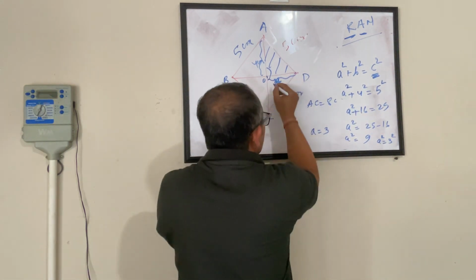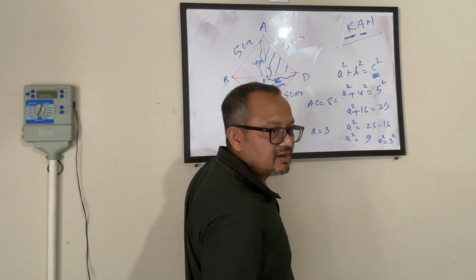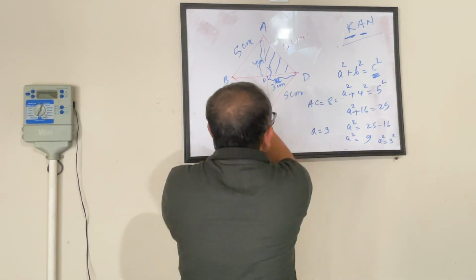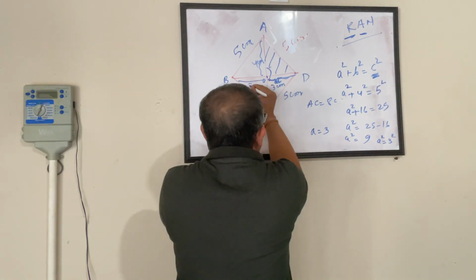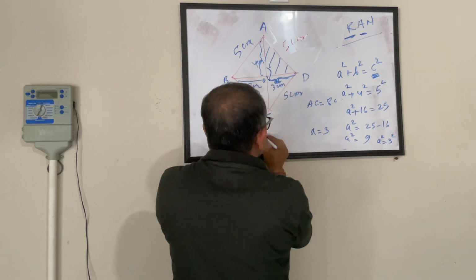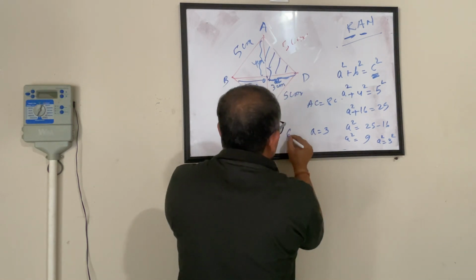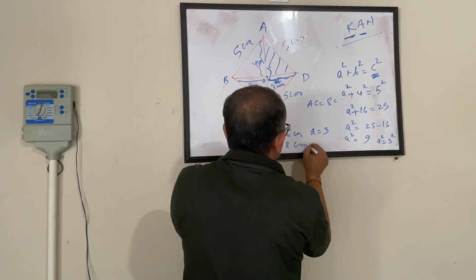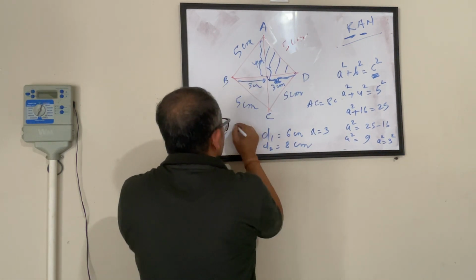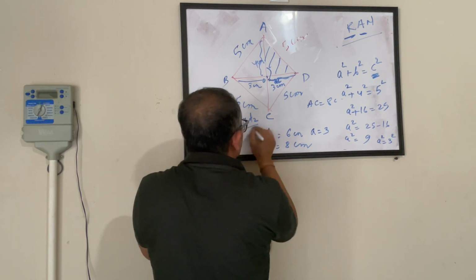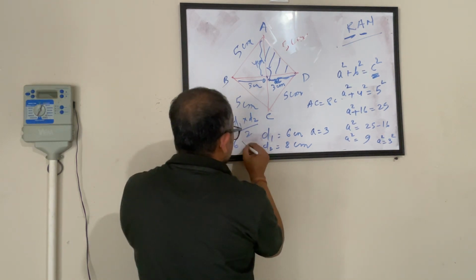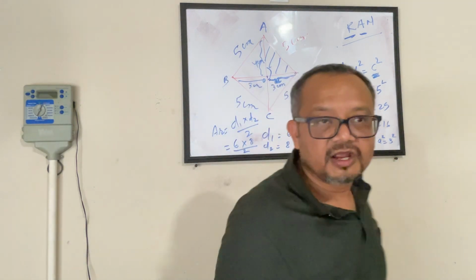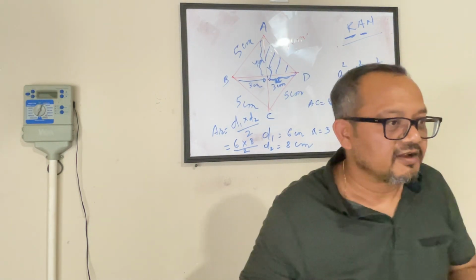What is a from here to here? I got this as 3 centimeter. Now the whole diagonal, this also got split into two equal parts. So if this is 3, this is also 3. So this diagonal d1 is 3 plus 3, 6 centimeter. This diagonal is 8 centimeter, already given to us. What is my area of rhombus? d1 into d2 divided by 2. 6 into 8 divided by 2, 48 by 2, 24. 24 centimeter square.